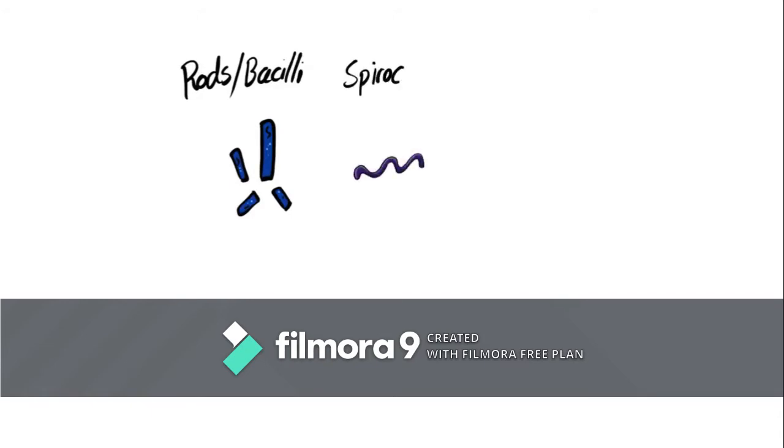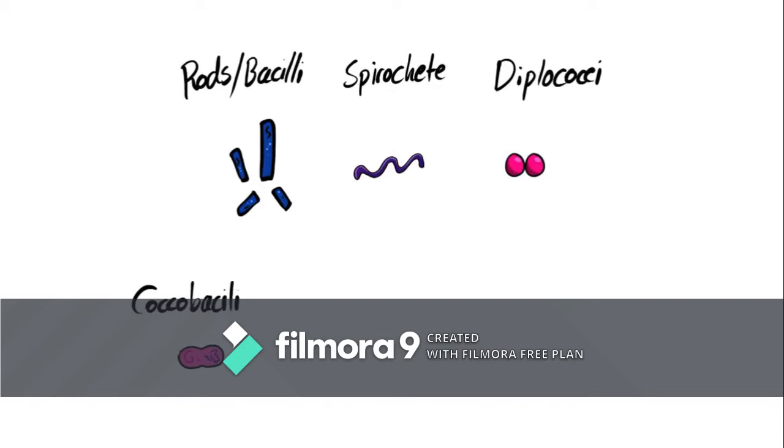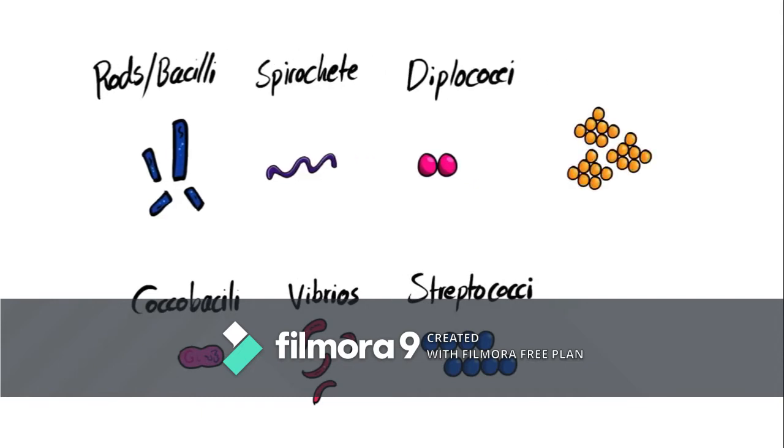Other than cocci, the round cells, we have rods, or bacilli. And then we have spirochetes, which are curved. And then we have diplococci, which is basically two cocci, or two round cells. And then we have coccobacilli, which is a mixture of both a rod and a round cell. And then we have vibrio, which is a curved rod. Then we have streptococci, which are cocci in chains. And then we have the staphylococci, like we mentioned in our example, which are large cocci in irregular clusters. And then we have tetrads, which are cocci in a packet of four, from the name tetrads, tetra, which means four.